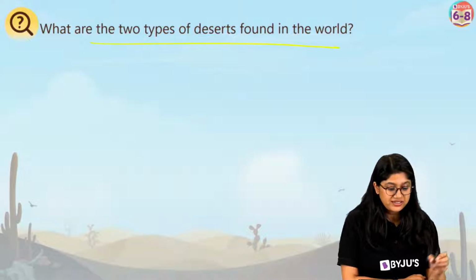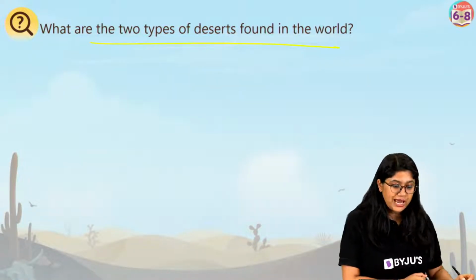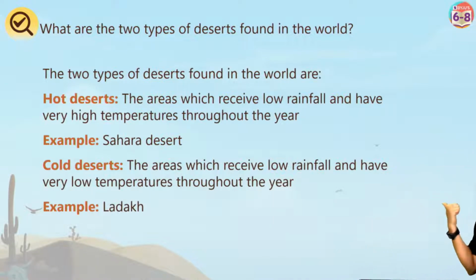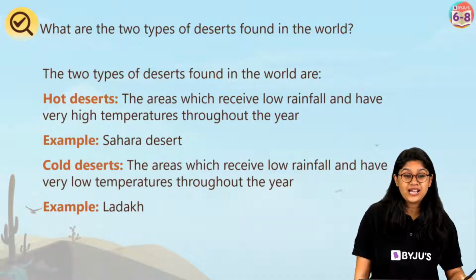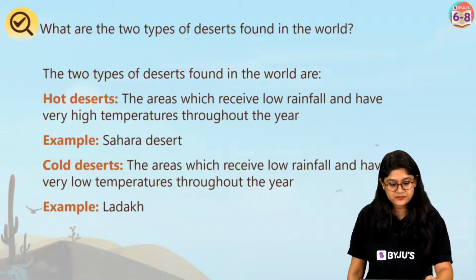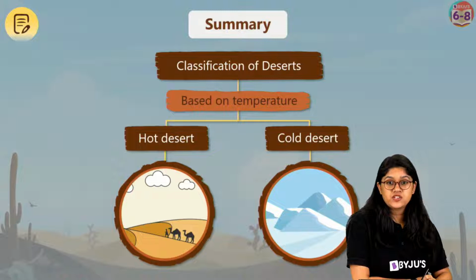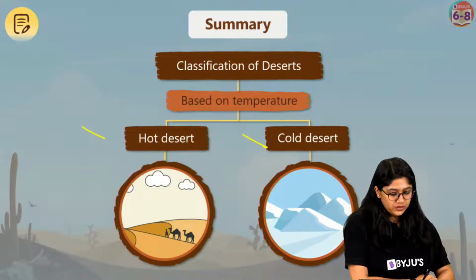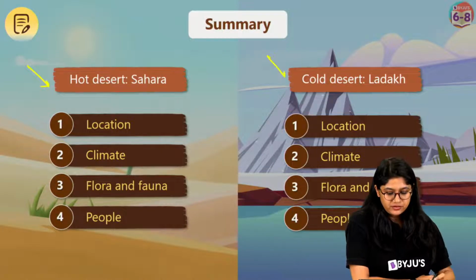So this is a question that can definitely be asked in the examination: what are the two types of deserts found in the world? Everyone, take a screenshot. So with this, everyone, we are done. What we have seen in this particular chapter is that there are two different types of deserts, hot and cold. Then we have seen the differences between them.